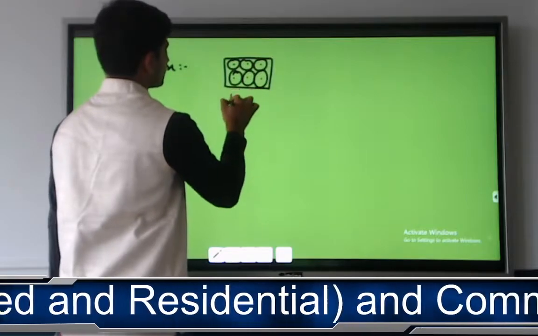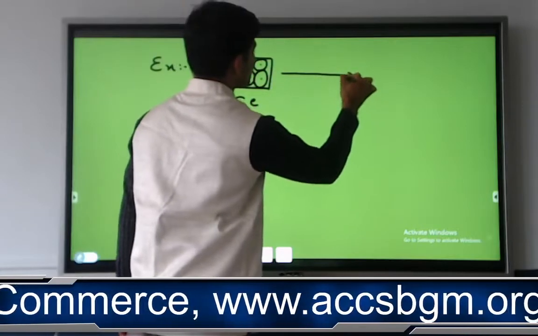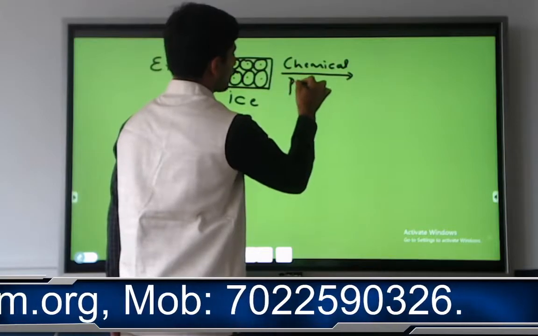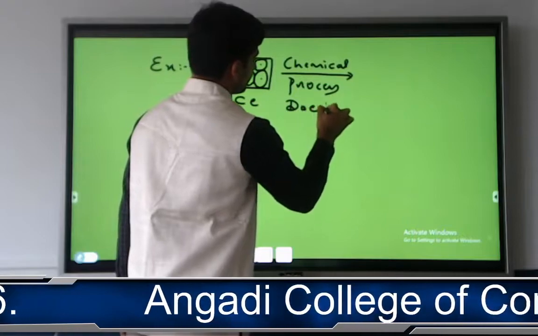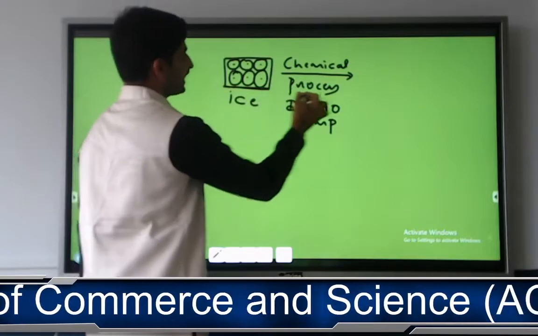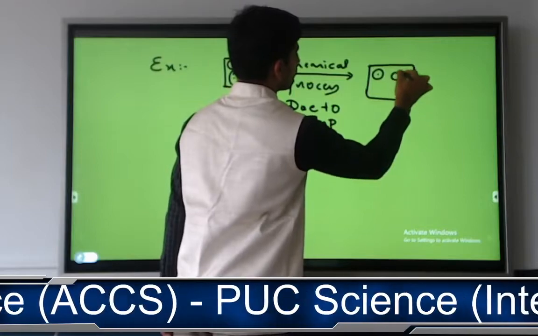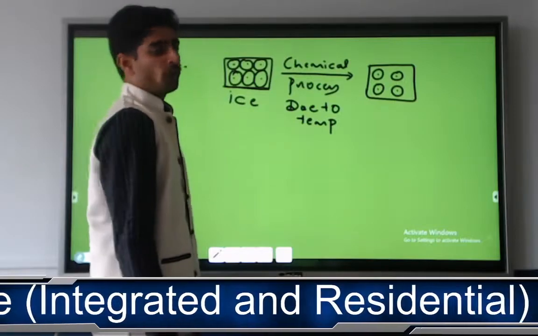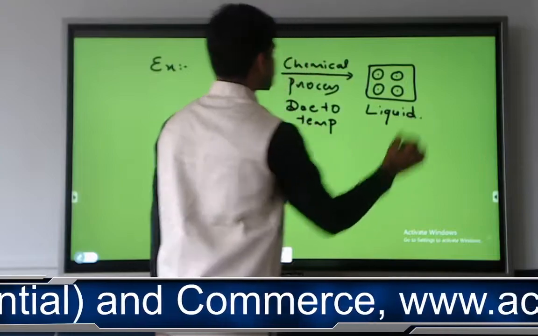After undergoing a process, which is due to temperature, the ice will get converted into one more state of matter called liquid.